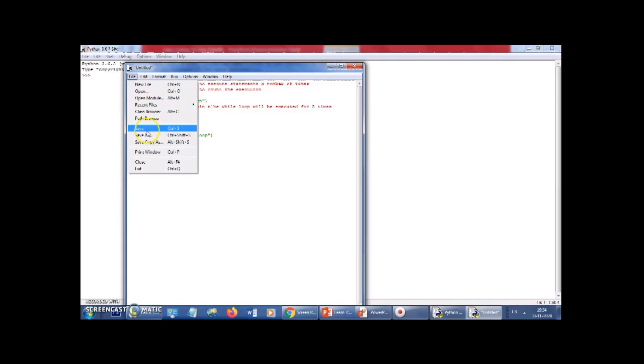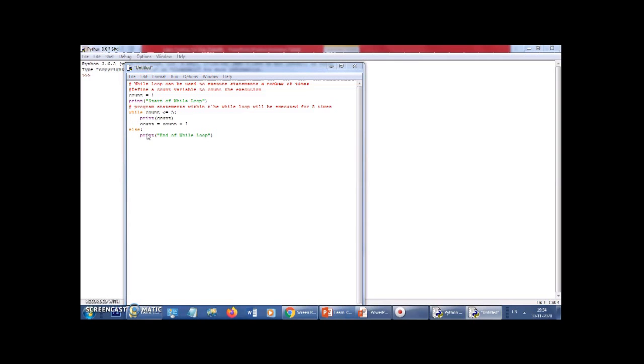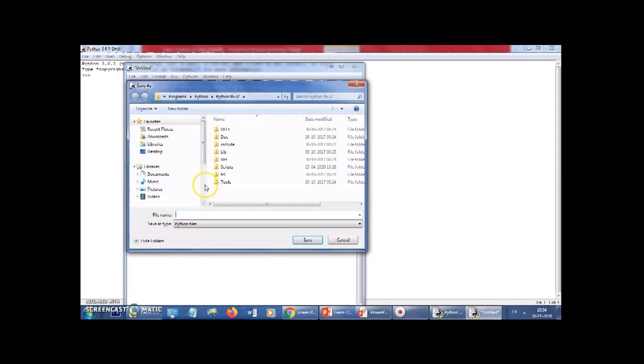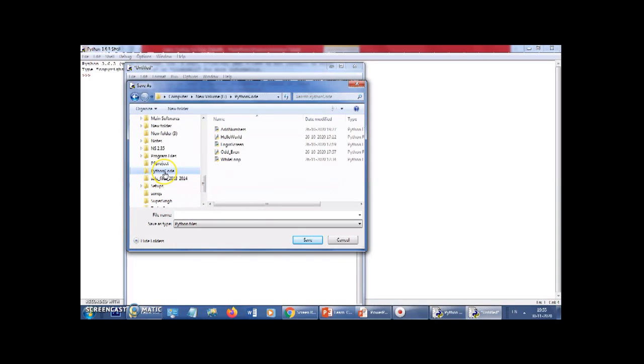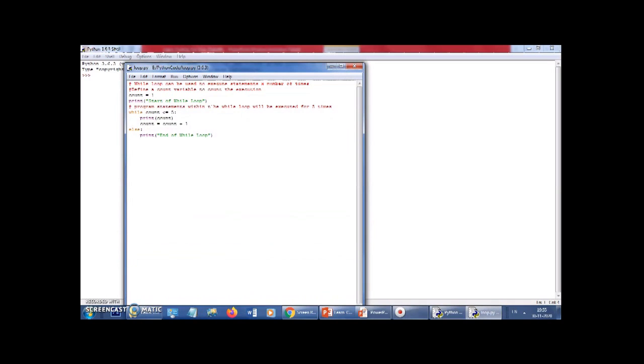I will save as. So I will save this source code in the relevant directory. I have a directory called Python code, and I will create a new name for this. I'll say loop.py, right? So it will save the file.